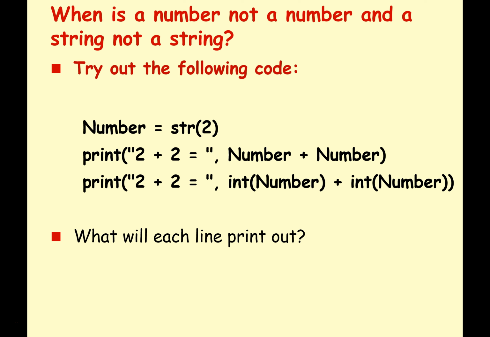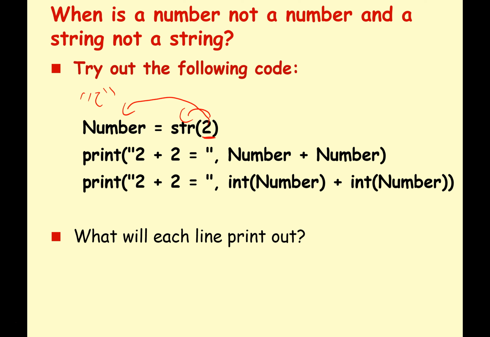Okay, I will take you through it. So here we've got a number, which is 2. And we're saying that we want to convert it. We want to typecast it and make it a string. So now 2 will be stored not as a number, but as text. I've put inverted commas around it. It's not an integer, it's a piece of text. It's different. Next line, print "2 plus 2 equals", comma, number plus number.